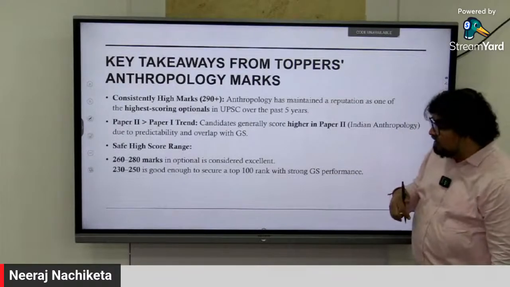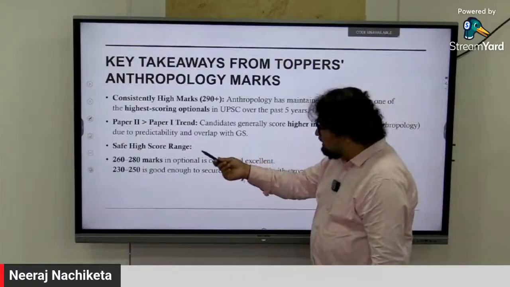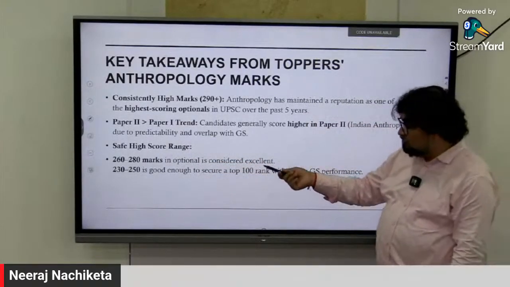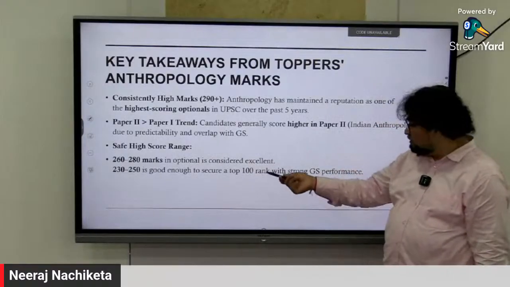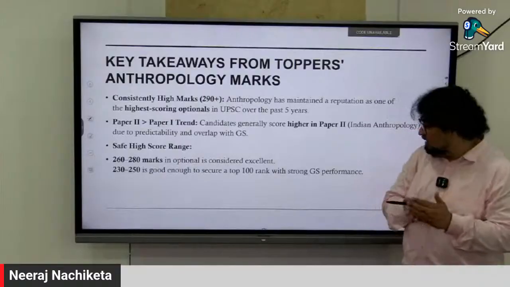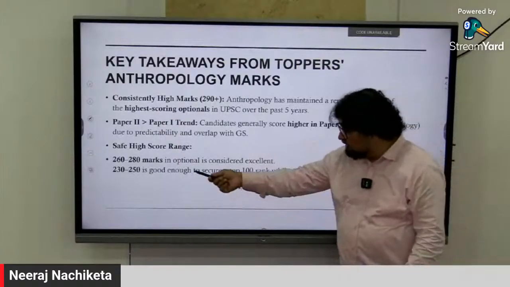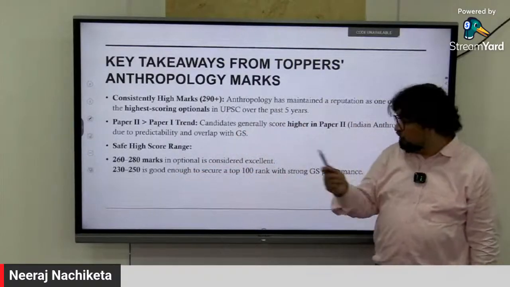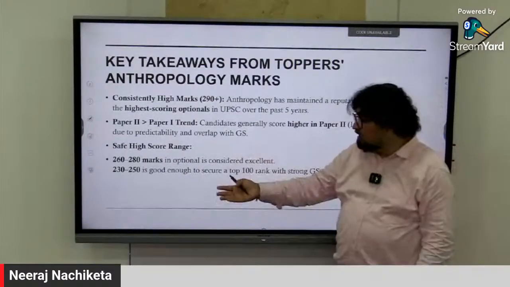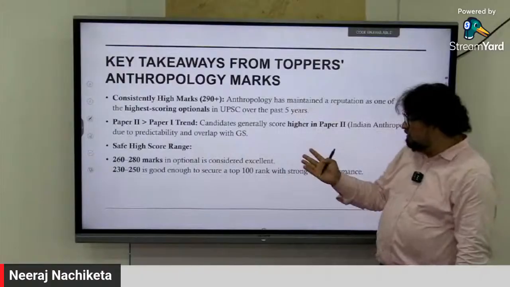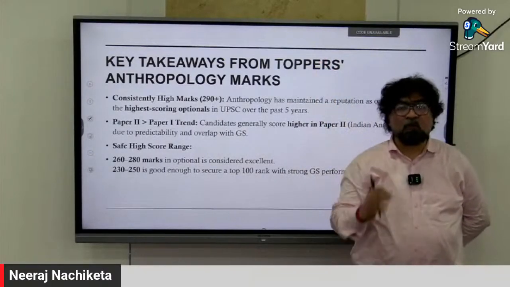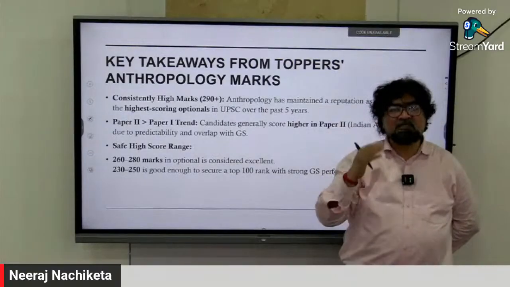और एक और क्या चीज है, अगर हम देखें, safe high score range: 260 to 280 marks is considered to be excellent, and if you are able to get 230 to 250 marks, it's good enough to give you top 100 with a strong GS. If you have strong GS foundation, and in the anthropology optional you are able to get 230 to 250 marks, you will end up somewhere in top 100. And if you have even higher than that, 260 to 280 marks, you will be excellent. You may end up in top 10 ranks. That is what this subject is giving you.